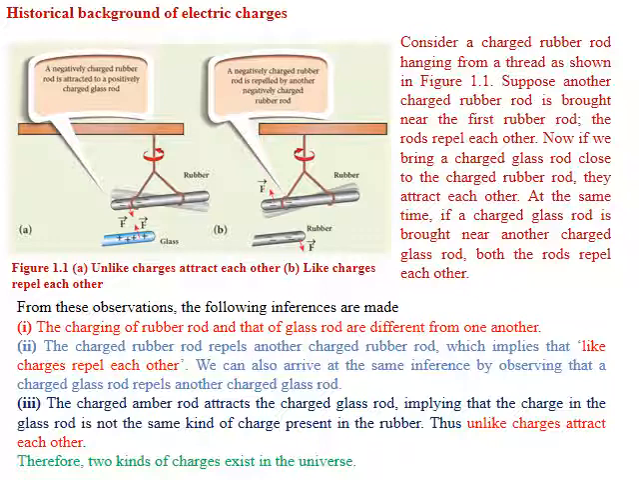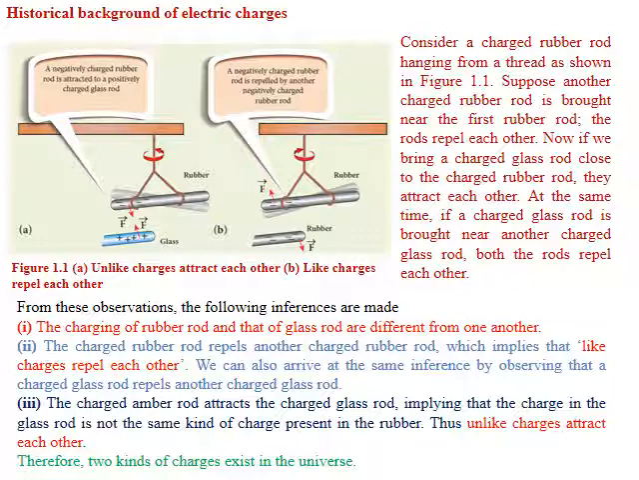A charged rubber rod repels another charged rubber rod, which implies that like charges repel each other. The charged glass rod attracts the charged rubber rod, implying that the charge in the glass rod is not the same kind of charge present in the rubber. Thus, unlike charges attract each other. Therefore, we have only two kinds of charges: one is a positive charge and the other is a negative charge. Okay, how are charges developed? This is the crucial question now.